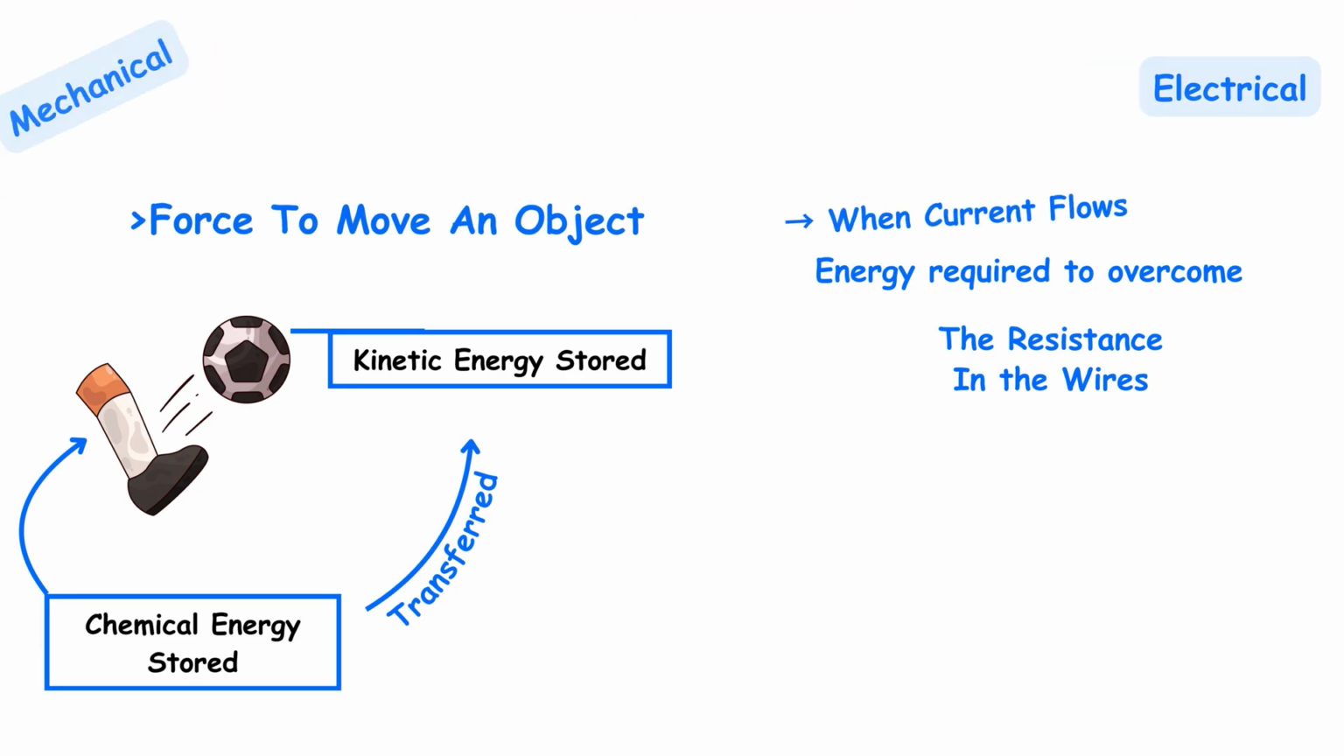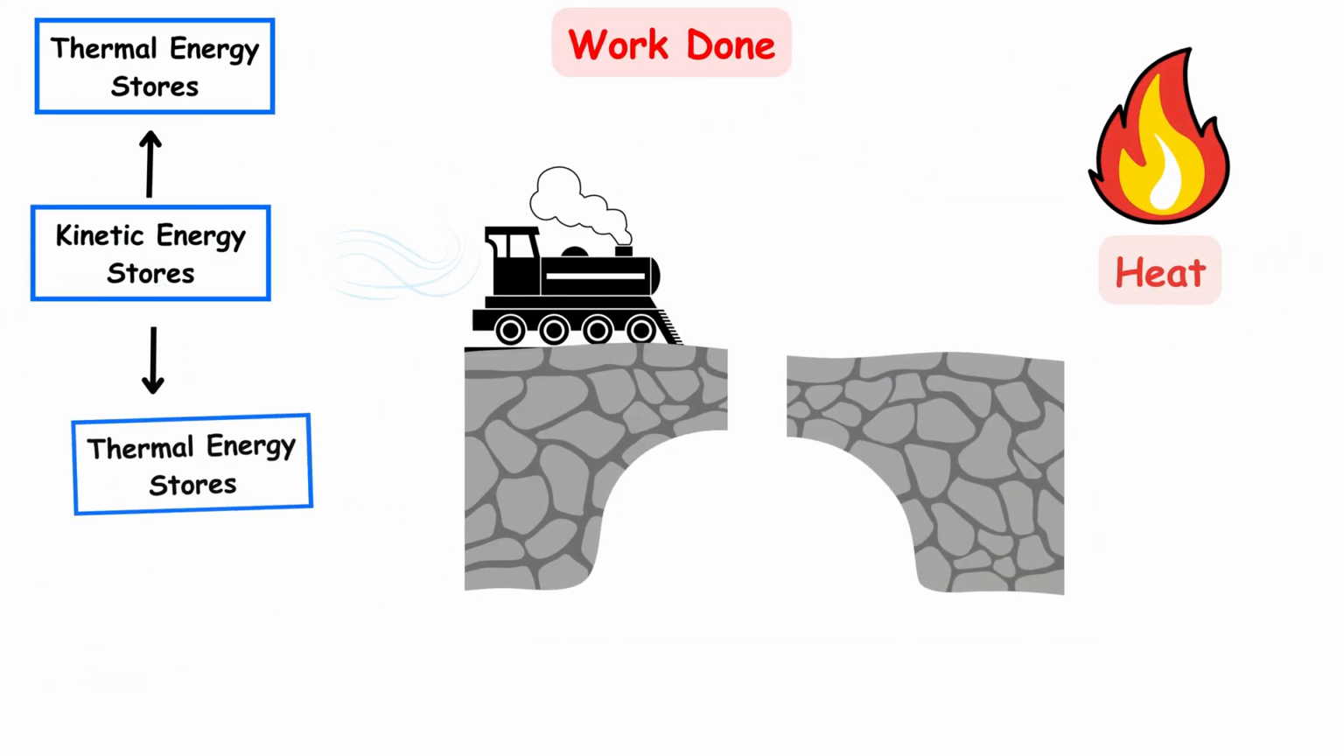To put this into practice, imagine a train that's about to cross a broken bridge. In order to stop it, the driver applies the brakes, which creates friction between the brakes and the wheels. We say that the friction does work as it slows the train down because it causes energy in the wheel's kinetic energy stores to be transferred to the thermal energy stores of the surroundings in the form of heat, which will hopefully slow down the train.